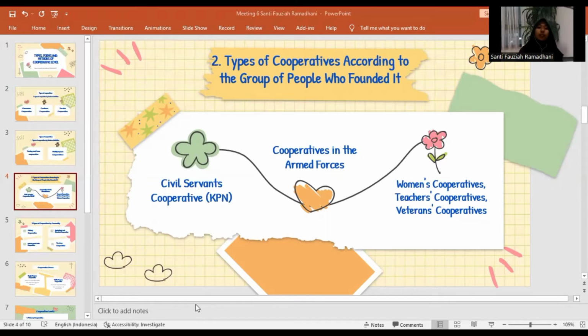The next is cooperative in the armed force. Cooperatives within the armed force are cooperatives whose members are members of the armed force in accordance with their field and areas of work. And the last is other types of cooperative according to the people who co-founded them, which are women's cooperative, teacher cooperative, veterans cooperative, and others. Each of these types of cooperative seeks to improve the welfare of the members in their respective group.